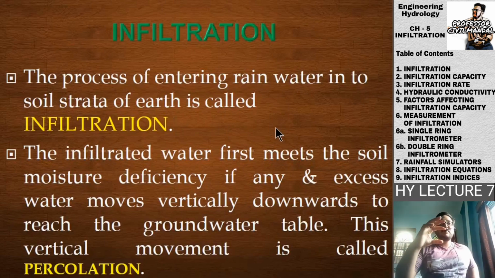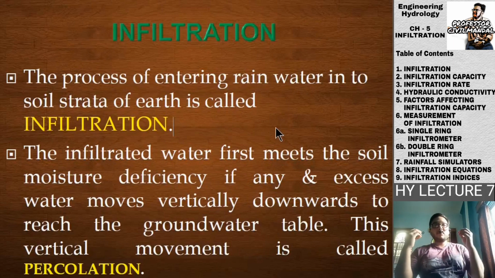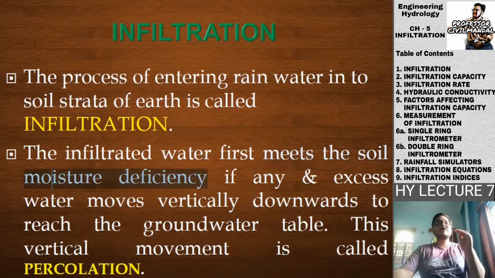So there is some difference between infiltration and percolation: whatever amount of water goes inside the soil strata is known as infiltration. The infiltrated water first meets the soil moisture deficiency, if any, and excess water moves vertically downwards to reach the groundwater table. This vertical movement is known as percolation.